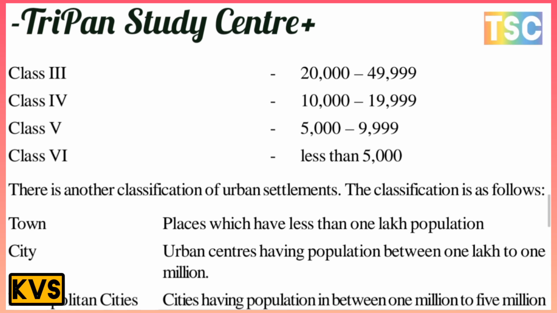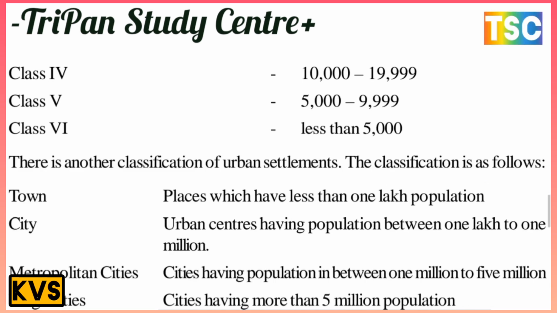There is another classification of urban settlement, which is done in the following way. First is the town, and second is the city. A place which has a population of less than 1 lakh is called a town. An urban center having a population between 1 lakh and 1 million is called a city.